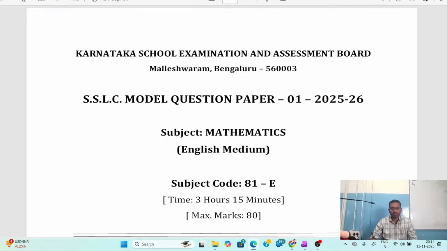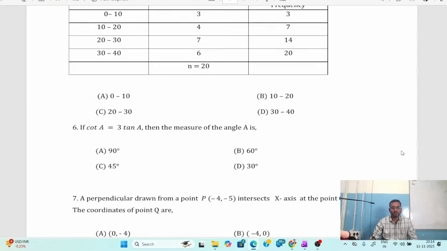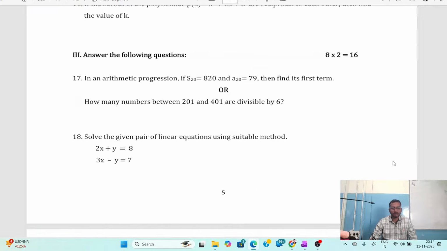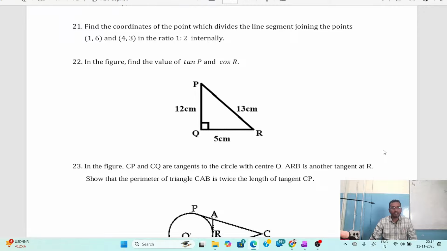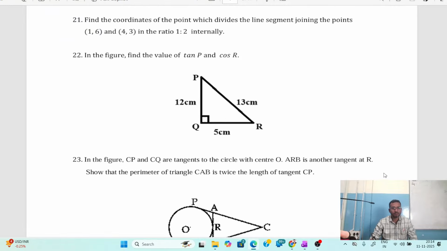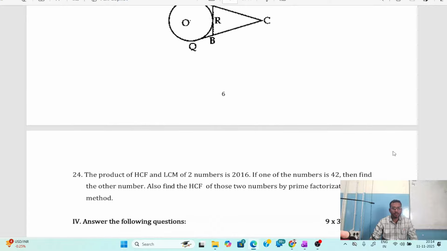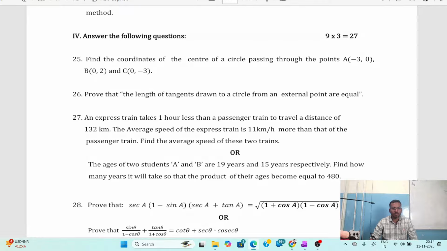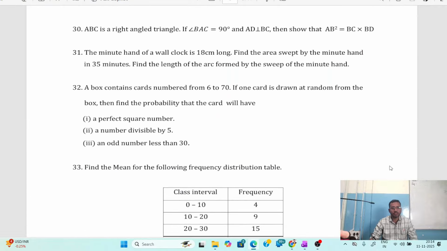So that we are going to continue solving the solutions of model question paper number 1. In the previous class, we have completed till question number 21. So in this class, we are going to continue from question number 22. We will try as much as possible to solve the number of questions here.